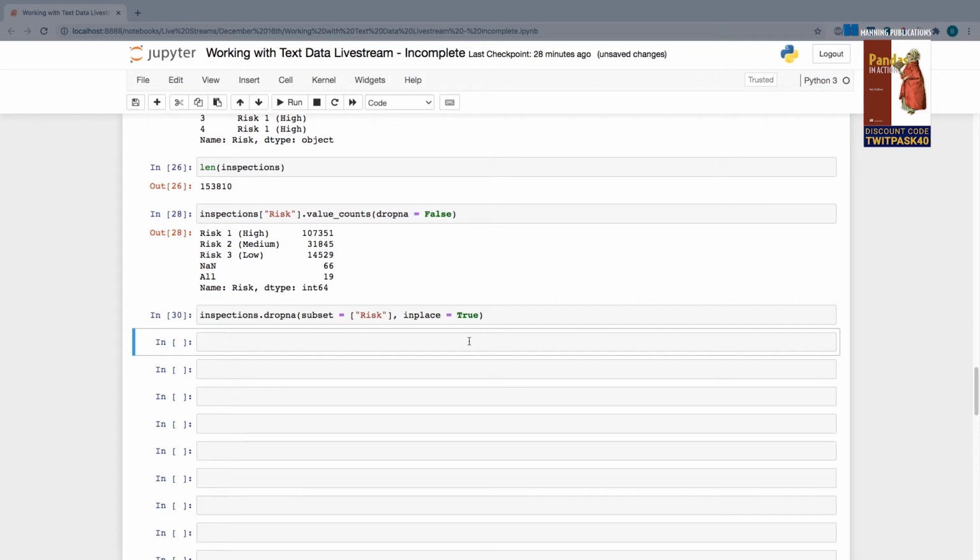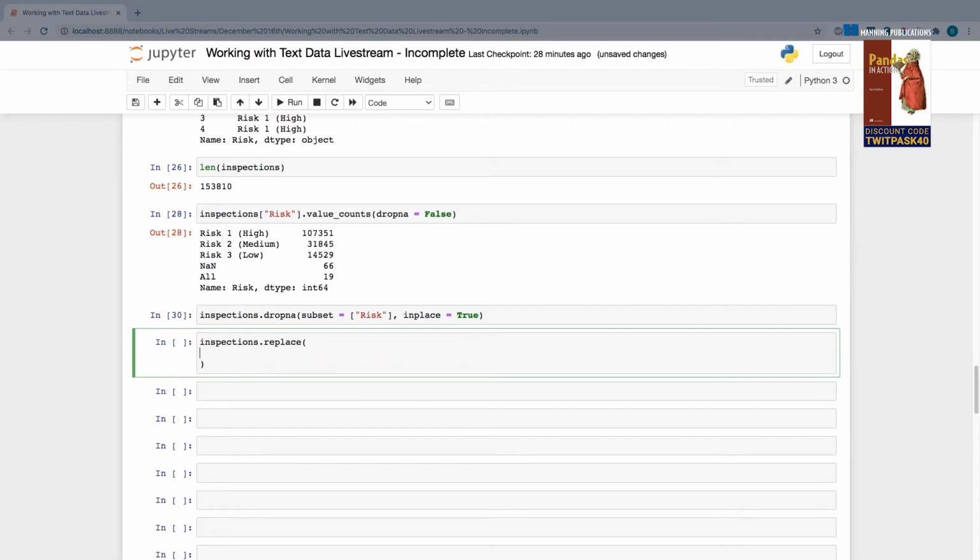The next thing I want to do is replace the occurrences of this All string with a Risk 4. So I'm going to call a method on my data frame called replace. There's a parameter here called to_replace that represents what I'm looking for. I'm looking for the string All, and right now I'm going to be looking for it across the entire data frame rather than only in the risk column, but I think that's okay for now, just for the purposes of this example.